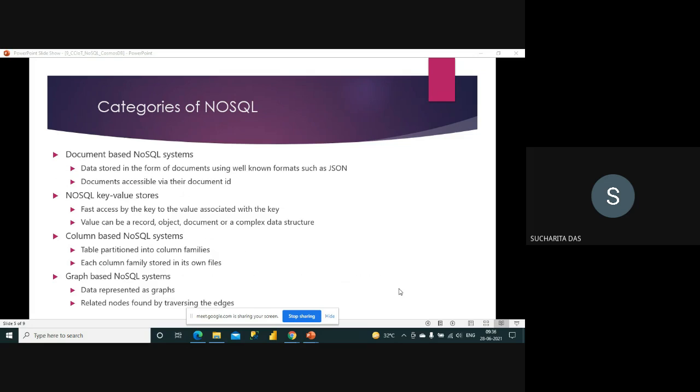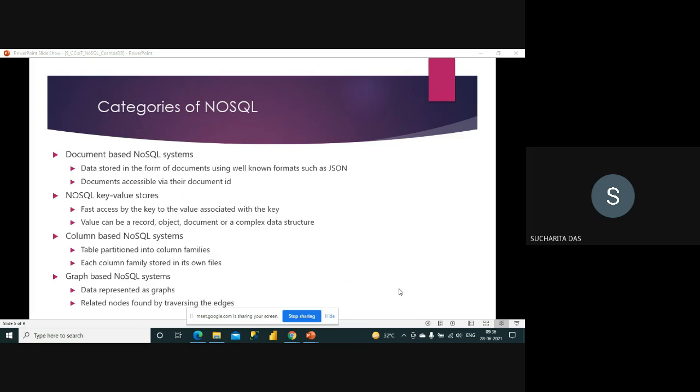The key should be a specific value, most of the time numeric, but the value can be anything: a record, object, document, anything. The key is attached to the value, and based on the key format and the logic of how the keys are stored, you can retrieve the value. That is another type of NoSQL database.